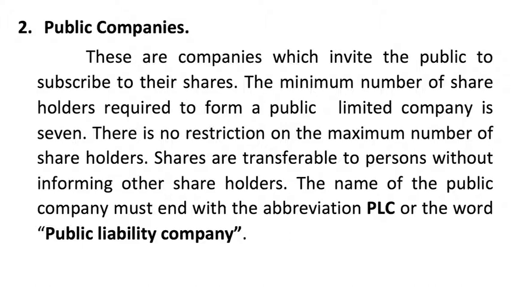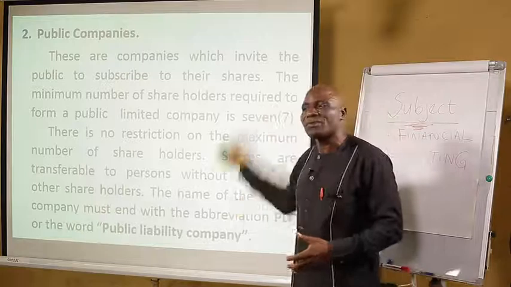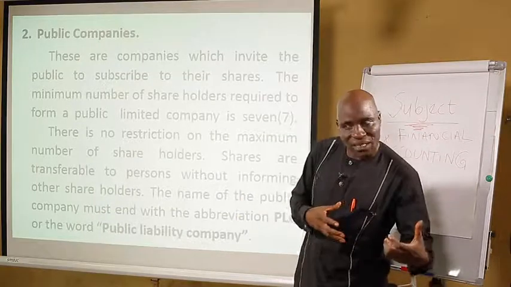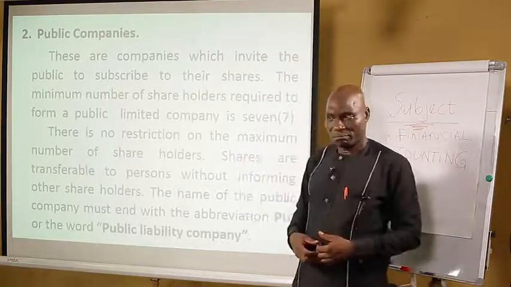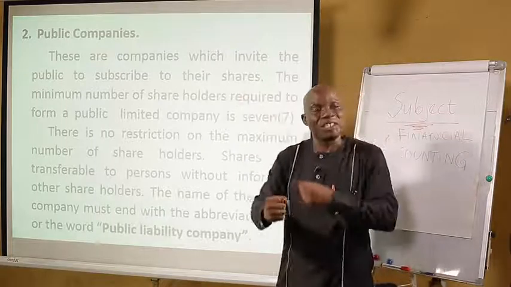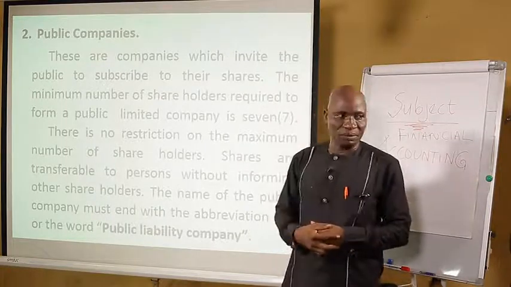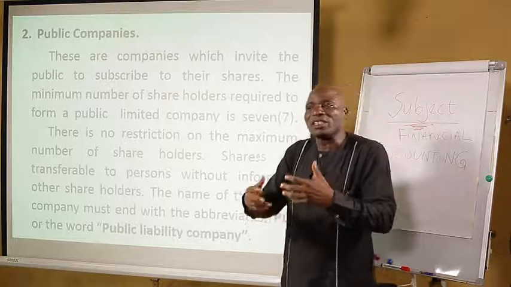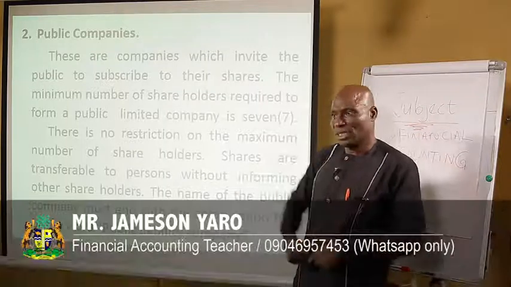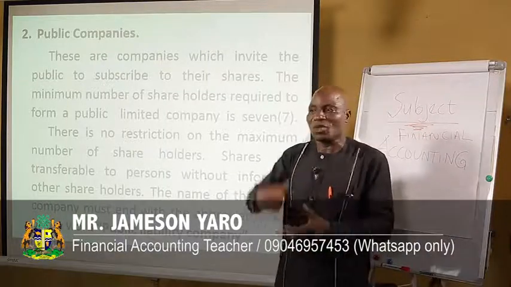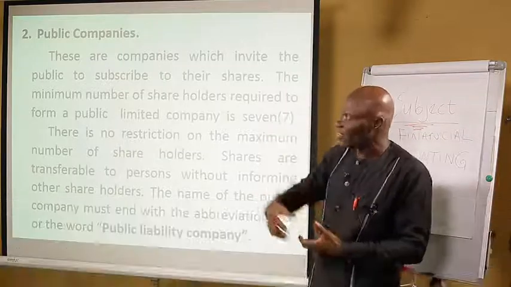The name of the public company must end with the abbreviation PLC or the words public liability company. This type of company is formed both with the private and the government. The government normally have majority shares in this type of company. And that is why sometimes the government control the affairs of public companies, because they have the majority shares in the company.